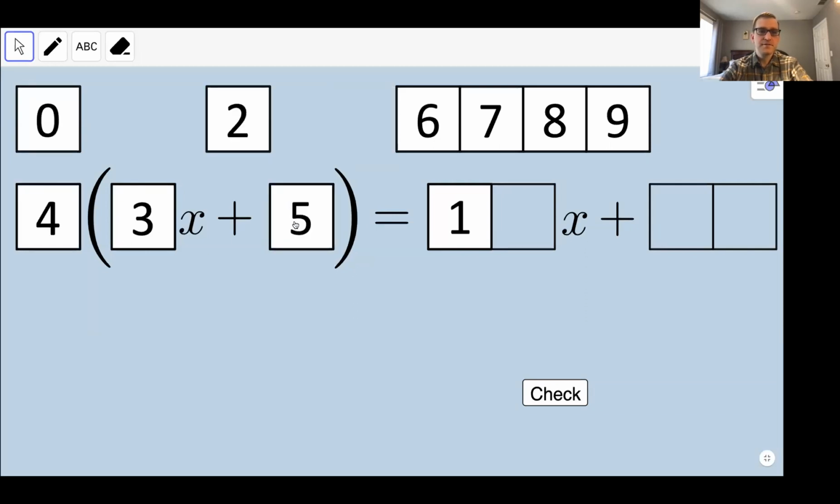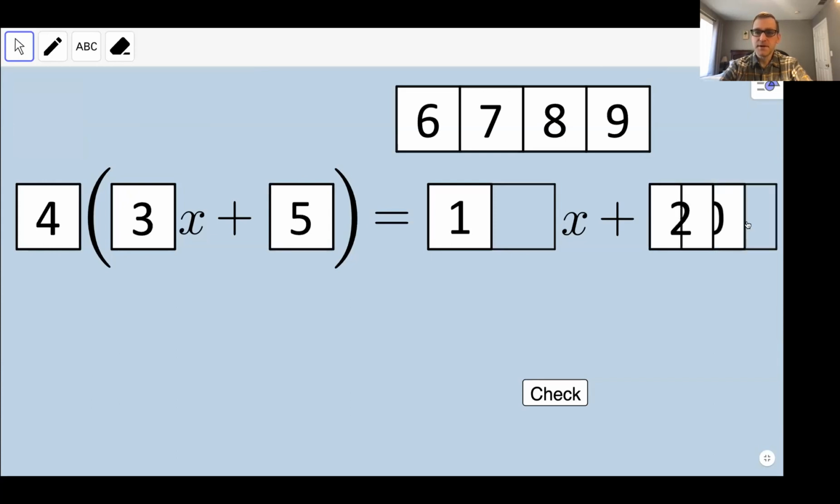What if I did a 5? Oh, that's got to be 20. Again, these number templates were made by Steve Phelps. I just copied it and made it something like this. But you see how it's still a challenge there? And then I like to have number sense talk with students. What number is it not smart to put here? I would think, oh, probably a 1 or a 0. You see what I'm saying?